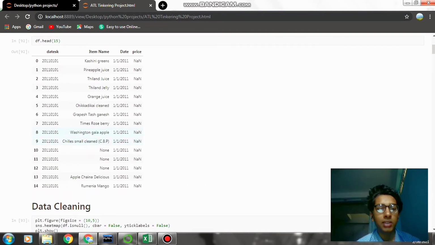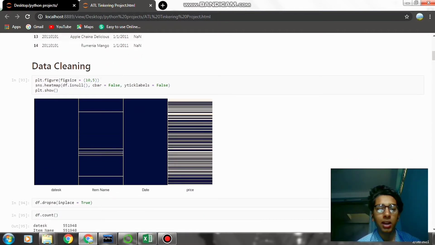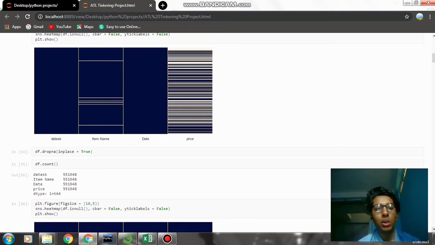So we can see that a lot of values are missing, and this heat map shows us that a lot of values are missing in the price column and some are missing in the item name column too. So we just removed all the null values because we don't actually require them.